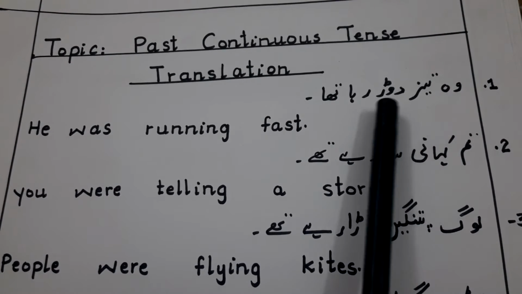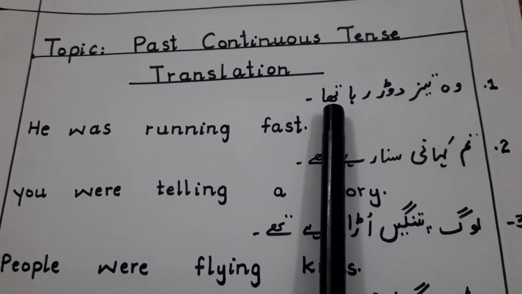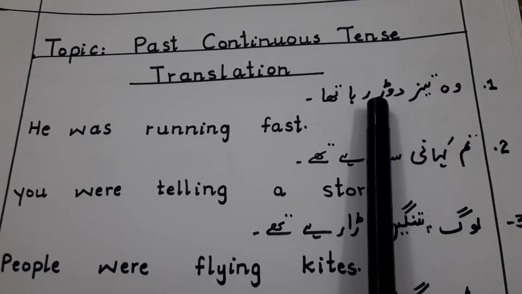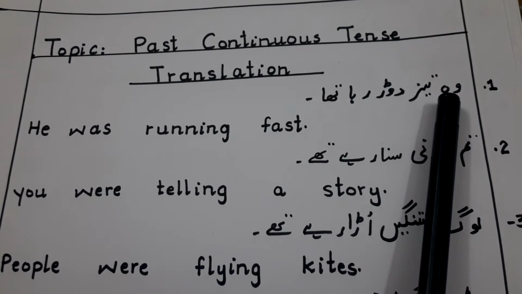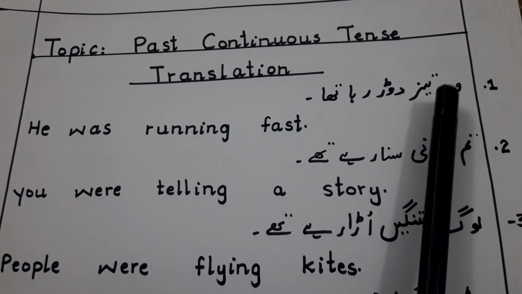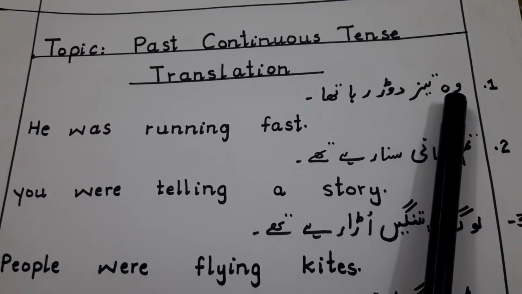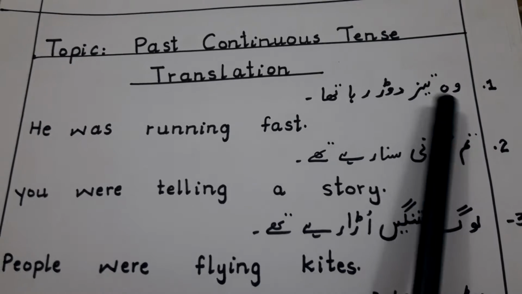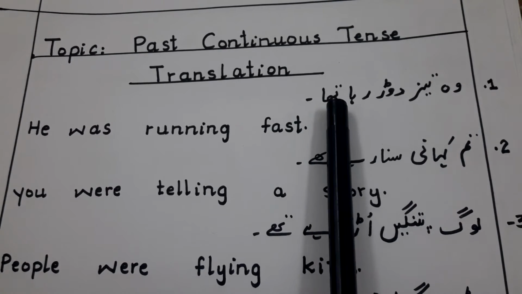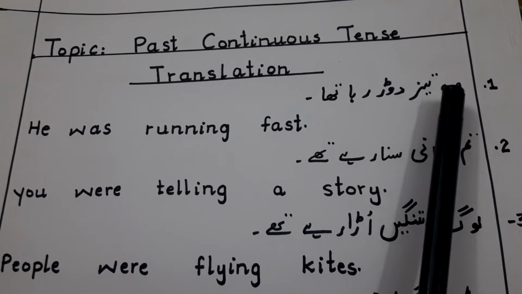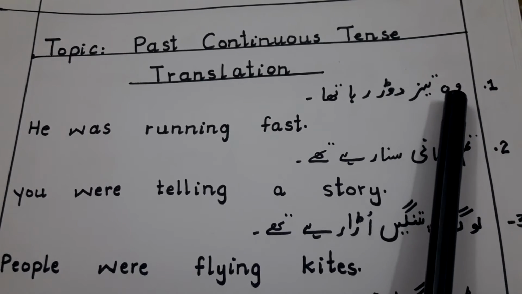Okay, वो तेज दौड़ रहा था. Now first of all we will see which is the subject here, wo. But wo is used for he and she and they. So how do we understand which subject? As you can see in the end, raha tha, tha tells us this sentence is about he.